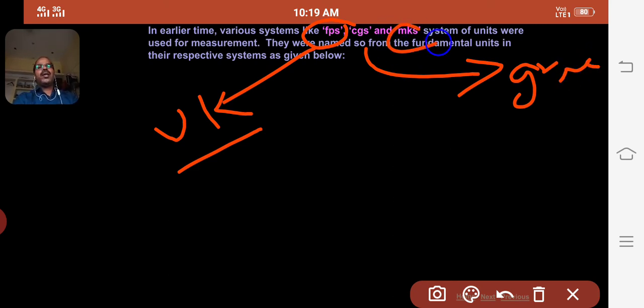FPS was used in the UK frequently, CGS in France especially, while MKS in other countries. So these are some sets of units which were frequently used in earlier times.